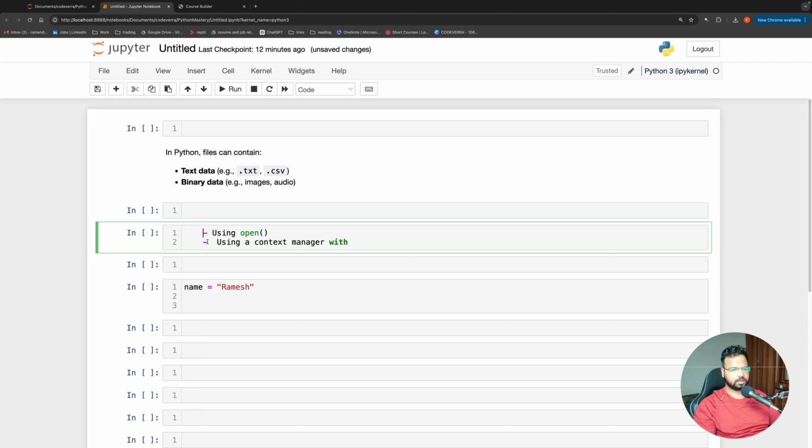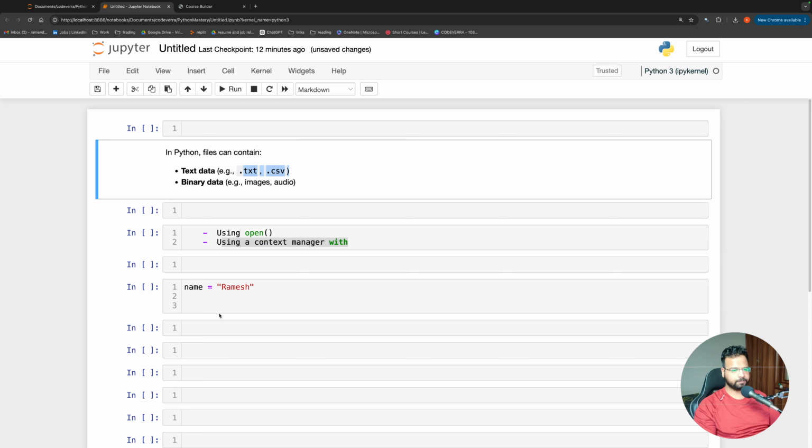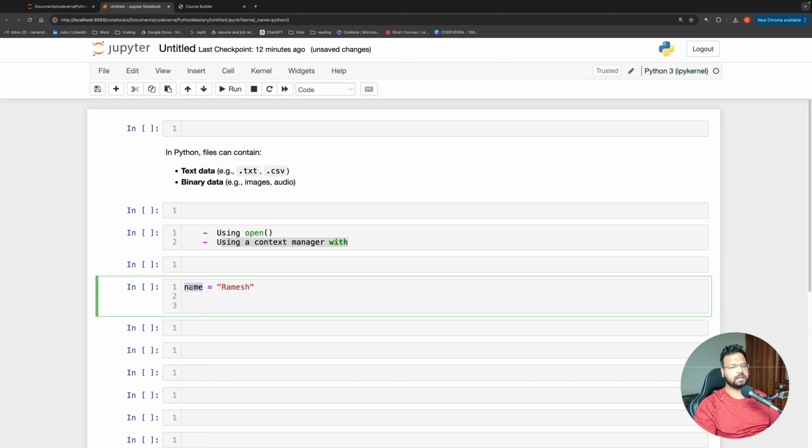So first, let us try to read and write a file using open, and then we will try it out with context manager. And first we'll look at text, and then we will look at binary. So the problem statement is that I have a name which is Ramesh, and I want to create a text file which has this name, or I want to store this name maybe somewhere.